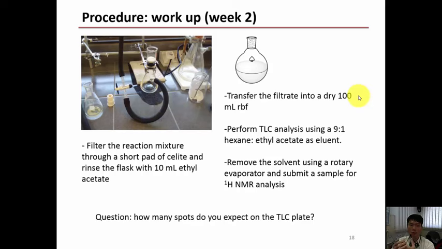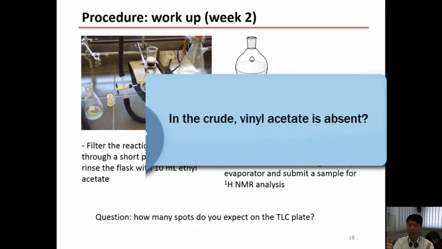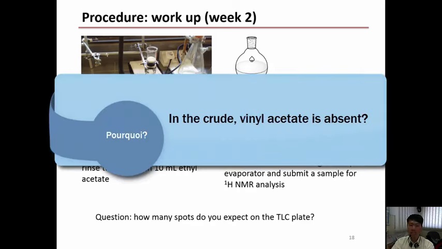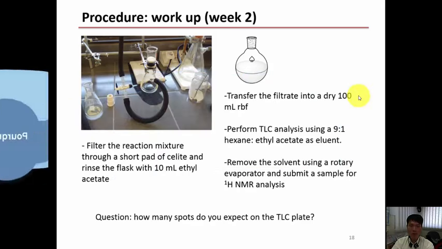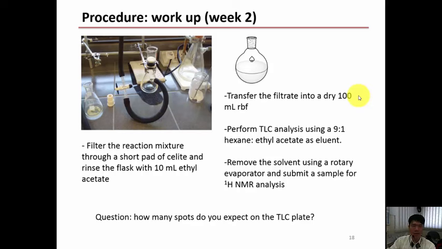So since we are going to conduct a flash column, we need to use TLC analysis to gauge the eluent and the products there. Now one point to take note is, once we rotovap the combined liquid, we will have the crude product. Got it? Now take note that in this crude product, there is no vinyl acetate present. Why?